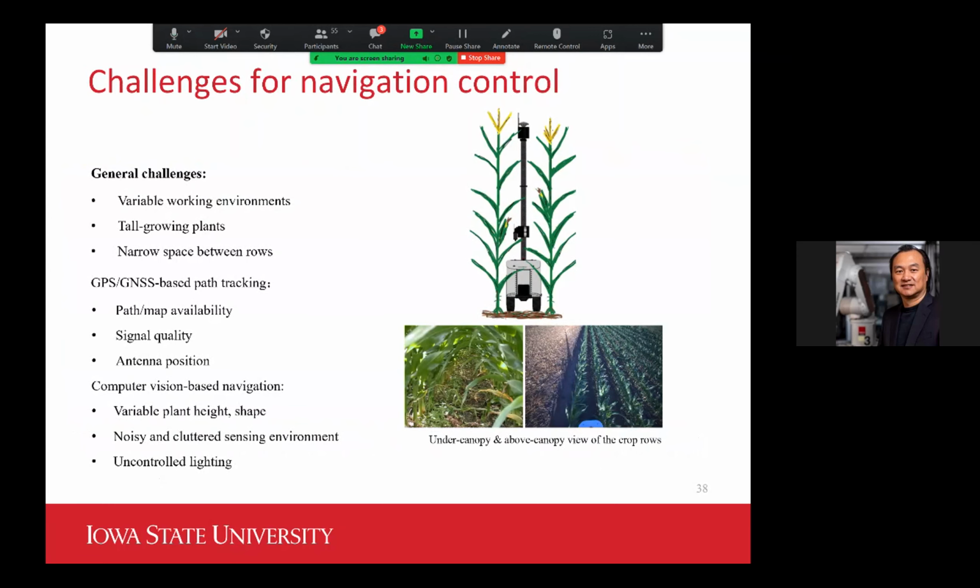So Dr. Jingyao Gai would present a tutorial about how he developed the navigation controllers for Phenobot. Basically, we believe there should be multiple approaches to ensure proper navigation of such a robot in the field. So we not only use GPS-based navigation, we also looked into vision-based navigation for under canopy path tracking, and also above the canopy crop row tracking. I would leave this to Dr. Gai to introduce to you at the later part of this workshop.